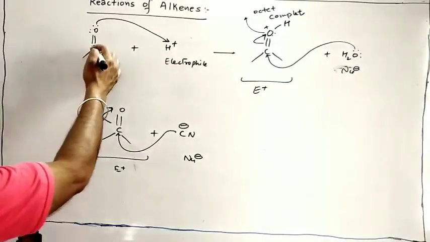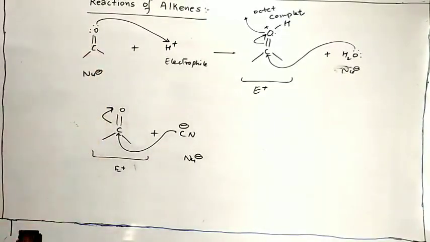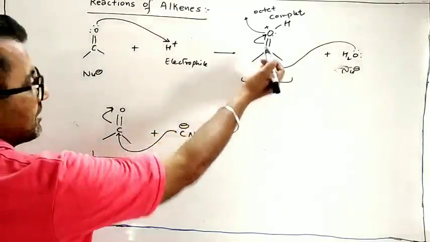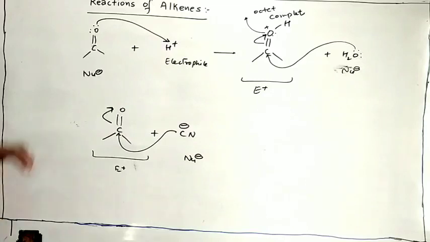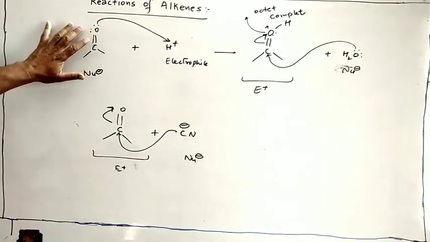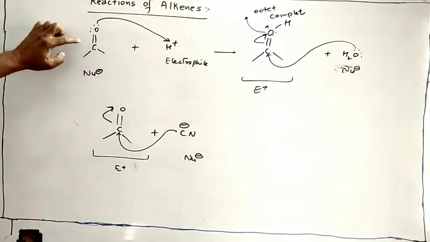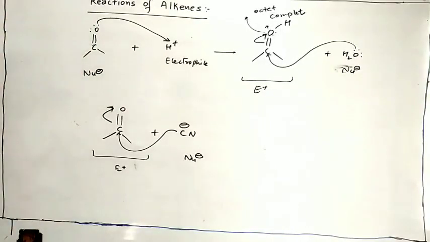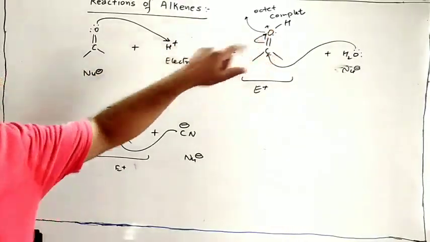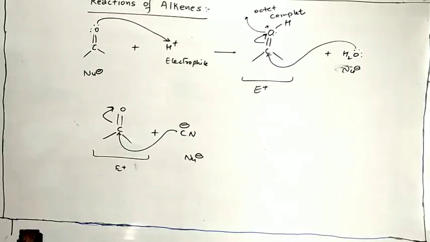This carbon is electrophilic, but this carbon is less electrophilic than this carbon. Why? Because here the oxygen is neutral. This molecule is stable, no charge. It's difficult to push these electrons toward oxygen. No driving force is there. But when you protonate this oxygen, then there is a driving force: oxygen has a positive charge and nature hates charge.